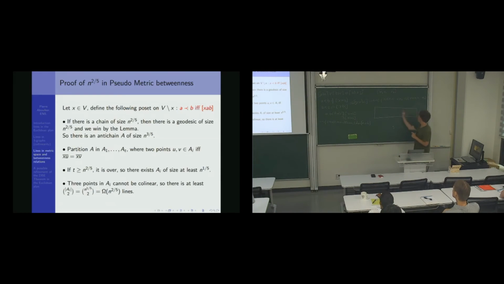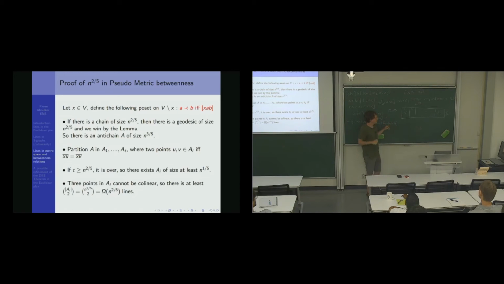So, I have my big antichain. It is of length n to the 3/5. And I'm going to define equivalence classes, partitioning the vertices into sets A1, A2, ..., At. And two points u and v are in the same set if and only if xu equals xv.